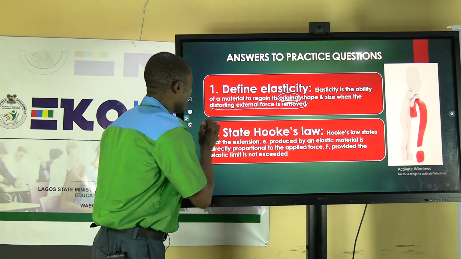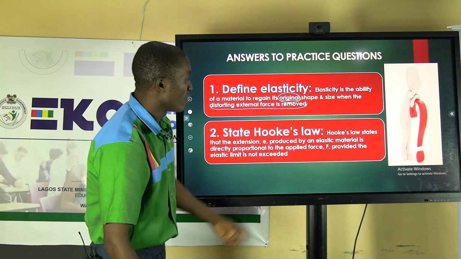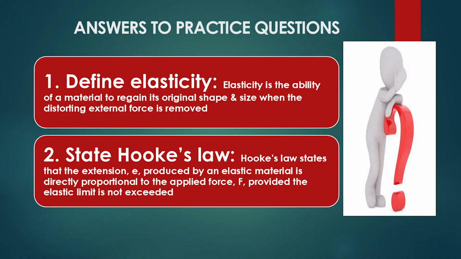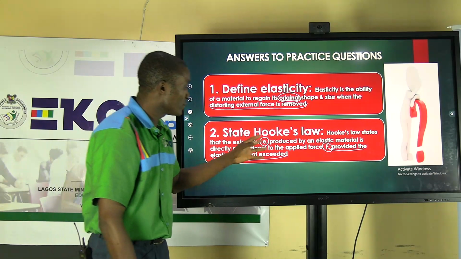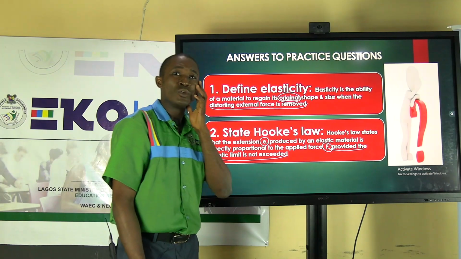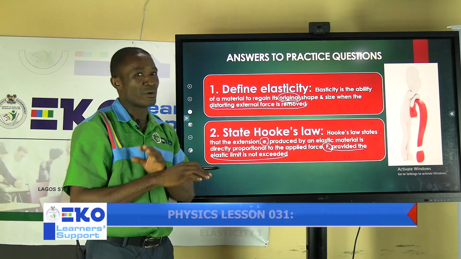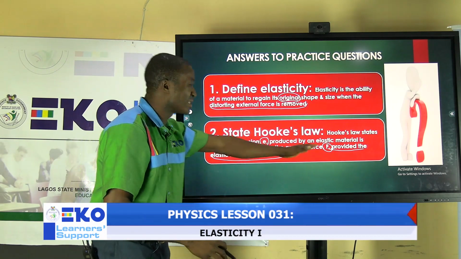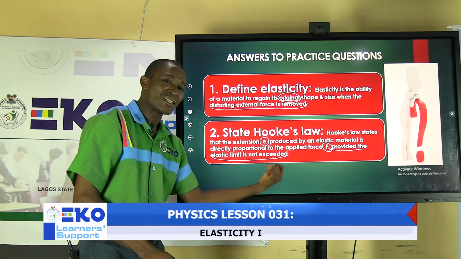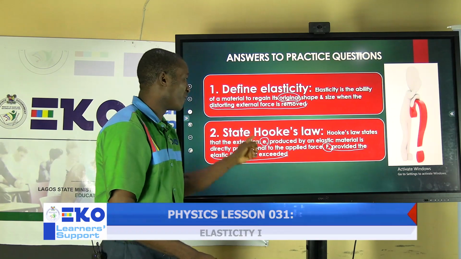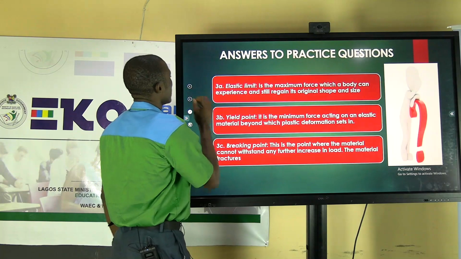That's it. Number 2, state Hooke's law. Hooke's law states that the extension produced by an elastic material is directly proportional to the applied force, provided that the elastic limit is not exceeded. So once you are stating your Hooke's law, you must put that condition. If that condition is not included, you are wrong, because you have just made a statement without restriction. That restriction is what makes it hold for Hooke's law.